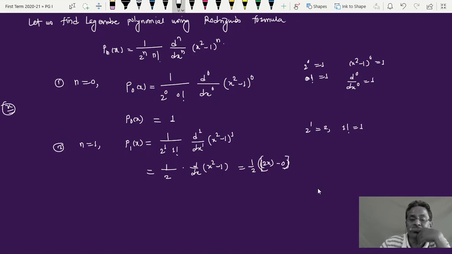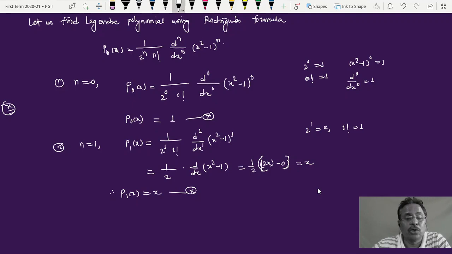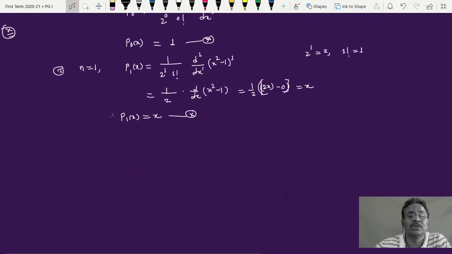Solving this, 2x minus 0 is twice x, so the 2 will get cancelled, you will get x, and that is how P1 of x is equal to x. This is my Legendre polynomial. This is my first Legendre polynomial of order 0. Legendre polynomial of order 1 is equal to x. That is what we obtained from this Rodrigues formula.